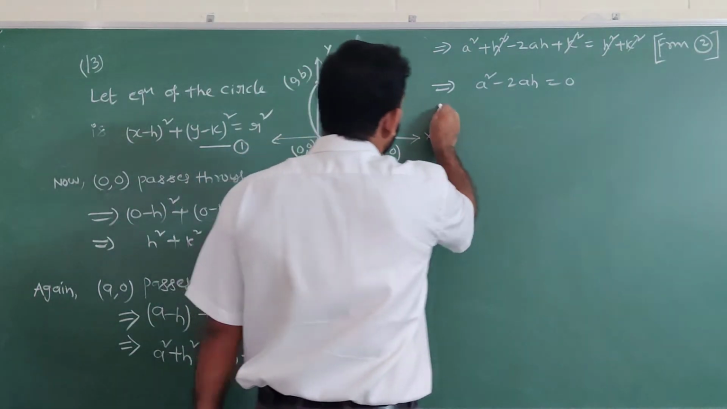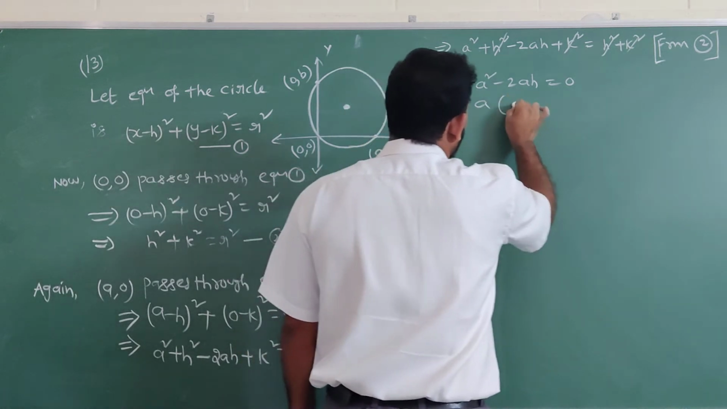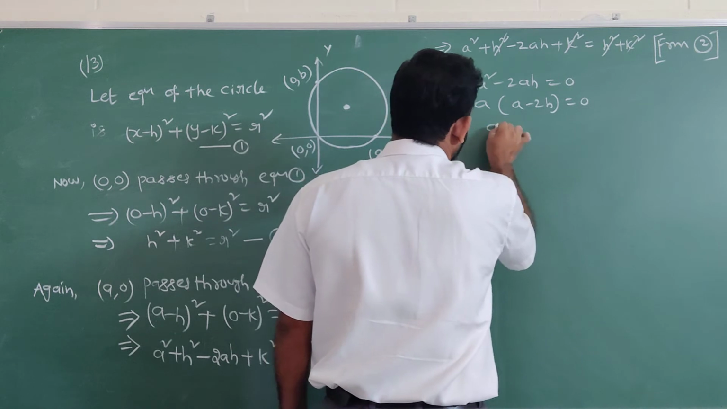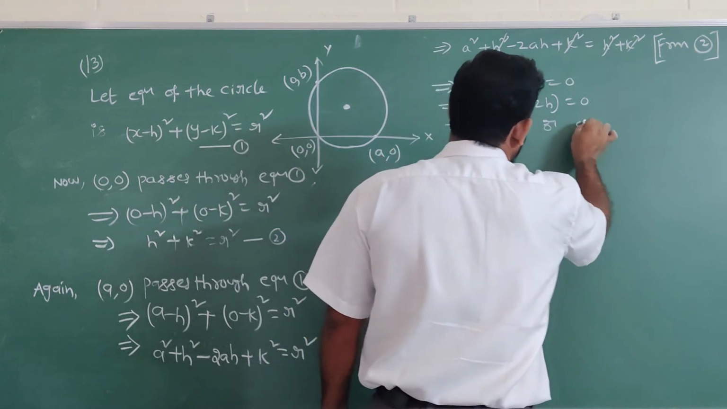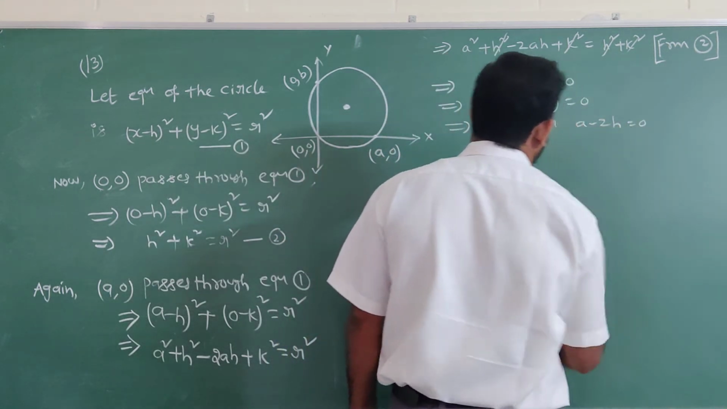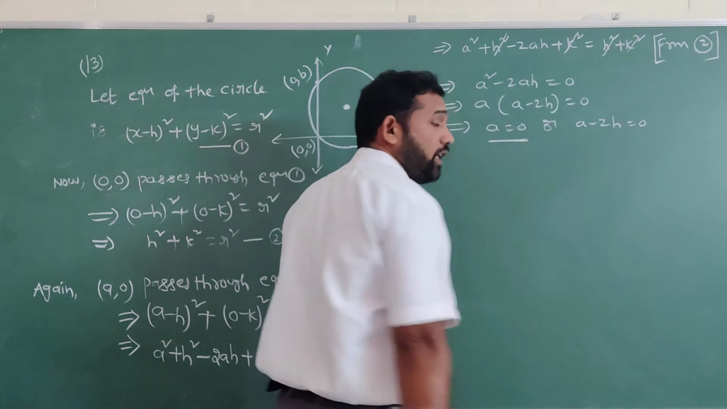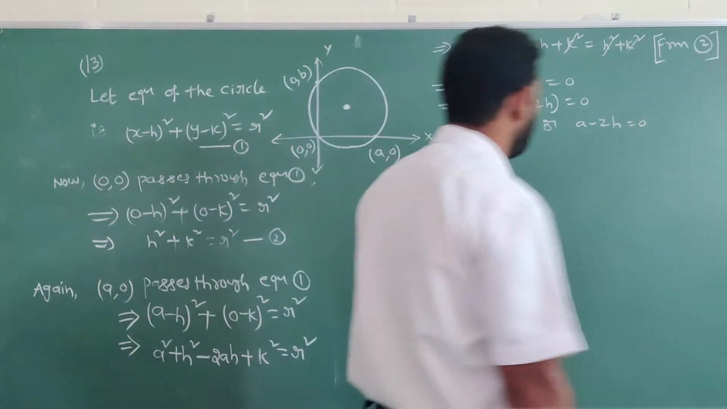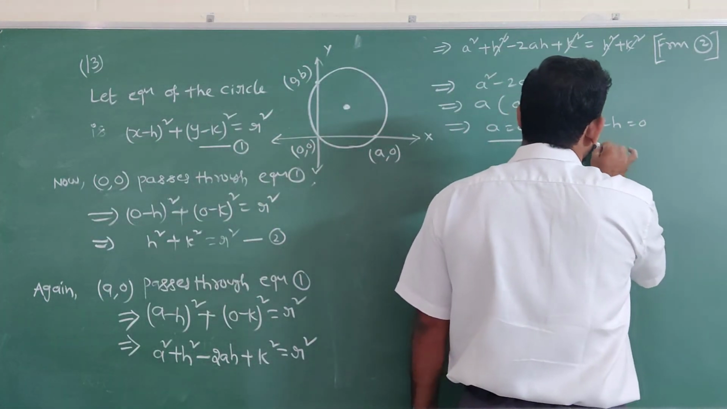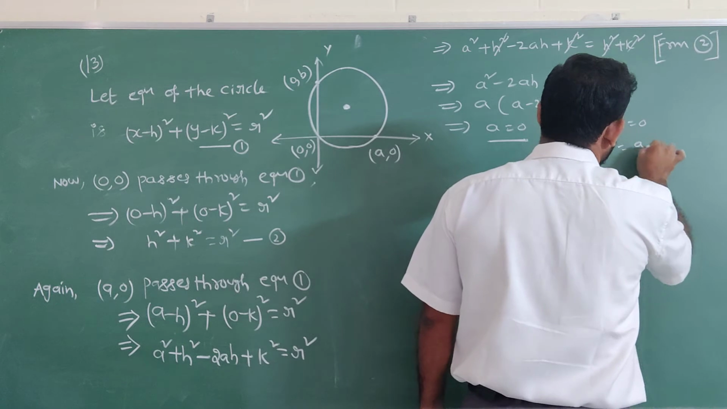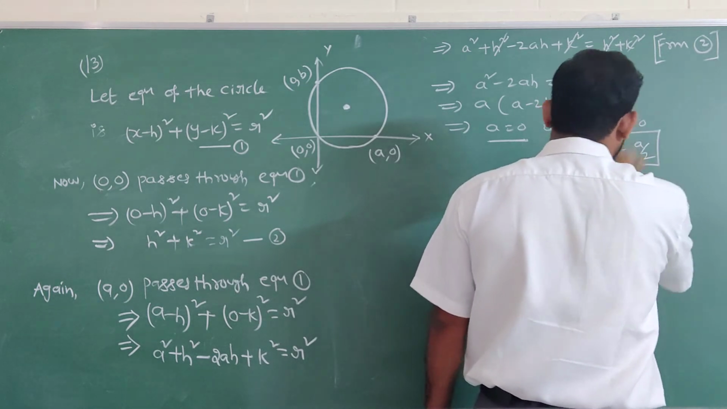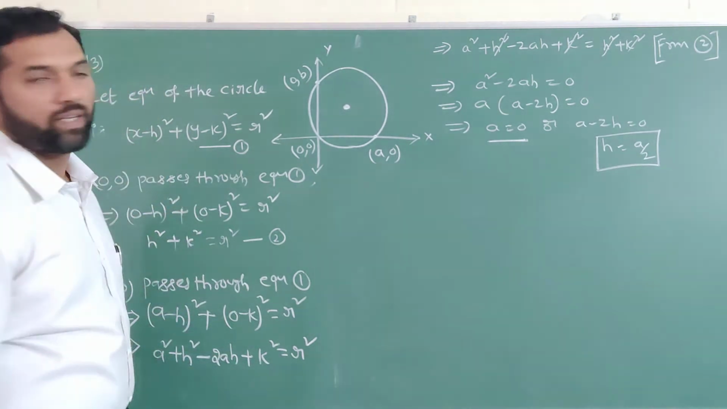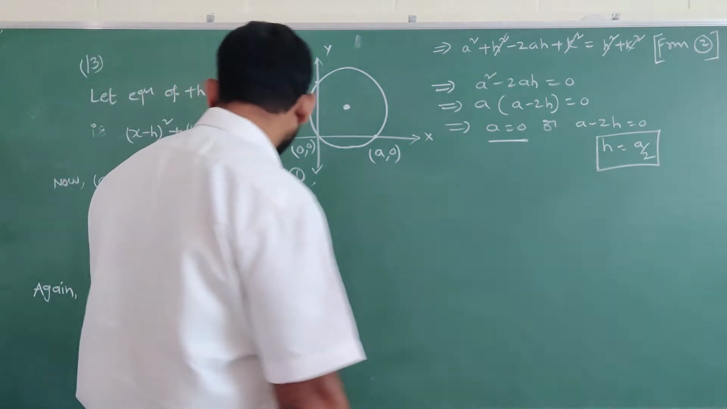Now here you see a is common, a minus 2h equal to 0. So a equal to 0 or a minus 2h equal to 0. So a cannot be equal to 0. So h is equal to a by 2. Again you have to simplify the k value.